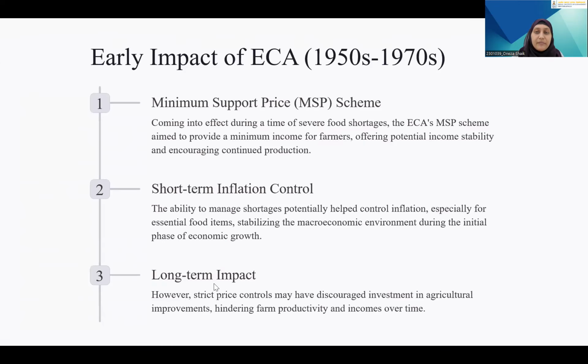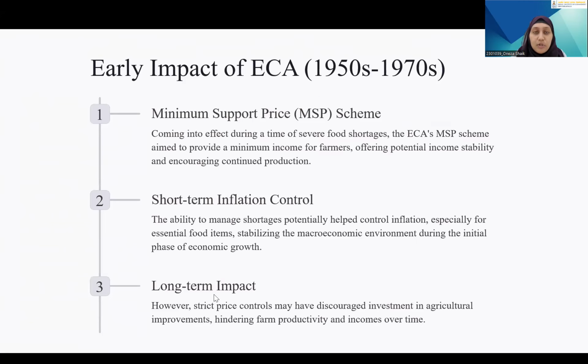What happened during the 1950 to 1970s? Owing to the severe shortages post-independence due to the displacement, droughts, and emergency, ECA gave minimum support price to the farmers, potentially providing them some level of income stability and encouraging continued production. It also helped in managing the shortages and control inflation, especially the essential food items. They potentially stabilize the overall macroeconomic environment for initial economic growth.